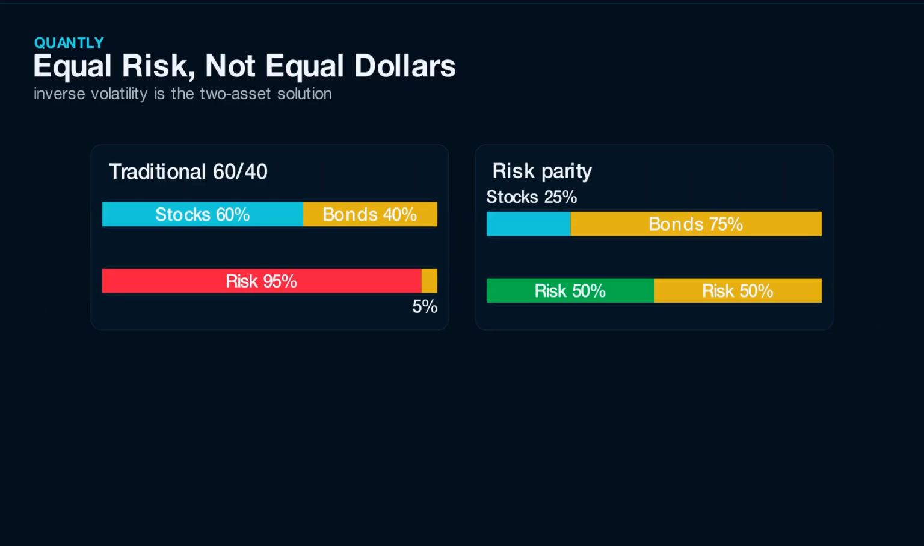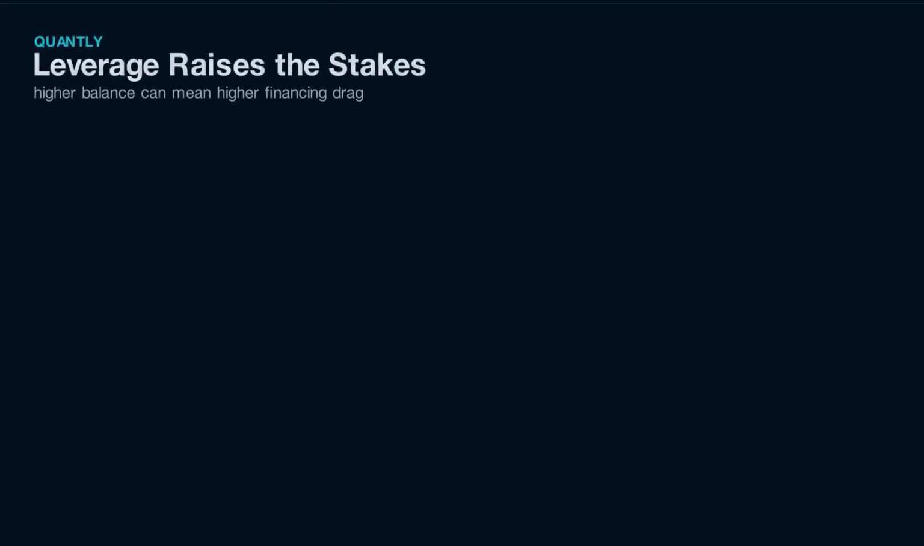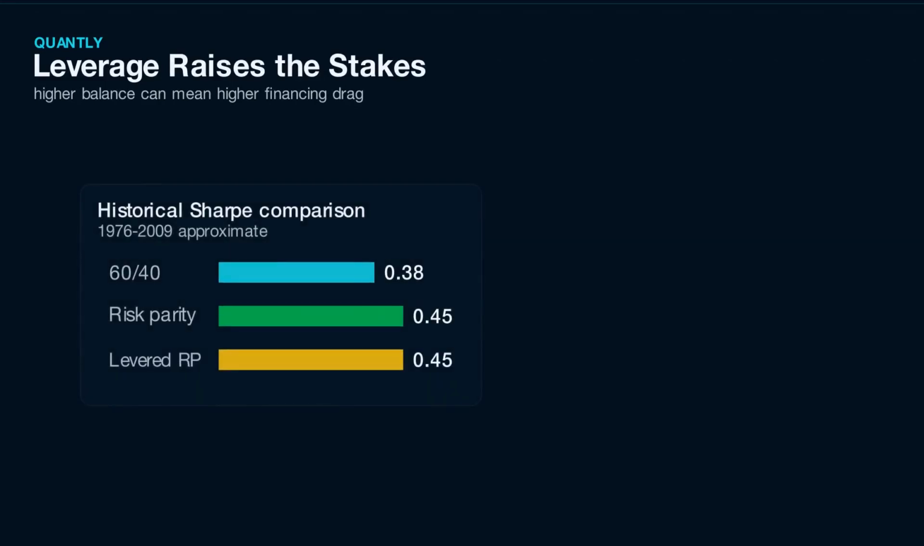With stocks at 15% volatility and bonds at 5% volatility, bonds are 1/3 as volatile as stocks. The equal risk solution is therefore about 25% stocks and 75% bonds. Capital is no longer 60-40, but risk becomes close to 50-50. That is the cleanest intuition behind risk parity. There is a trade-off. A 25-75 stock-bond portfolio has more balanced risk, but it usually has a lower expected return than 60-40 because more capital sits in lower-returning bonds.